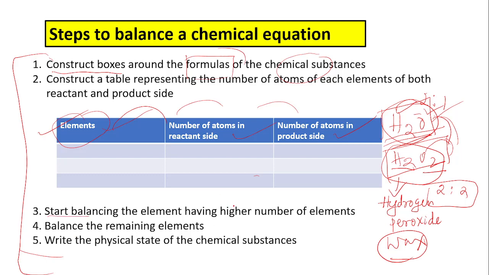It is convenient to start balancing from the element which has the higher number of atoms. Number four, balance the remaining elements. Suppose one element is balanced, then just balance the remaining elements. In step number five, just write down the physical states of the chemical substances. I will show how to balance a chemical reaction using these 5 steps in the next slide.